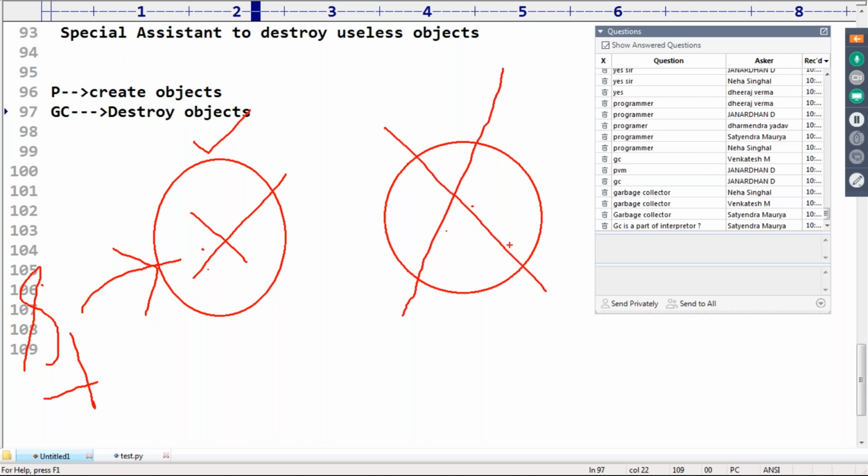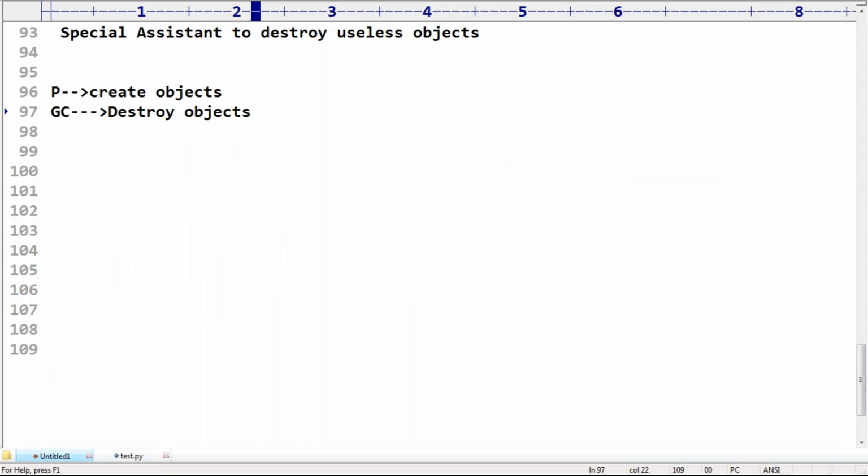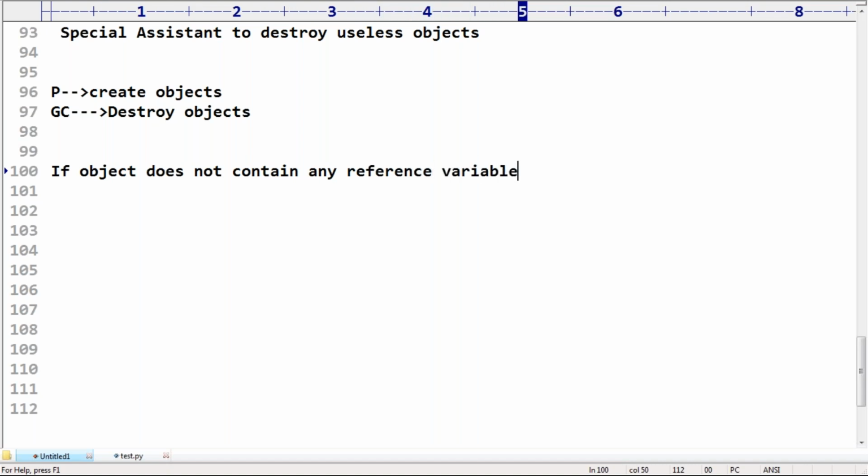Remember this: an object is said to be eligible for garbage collection if the object doesn't contain any reference variable.